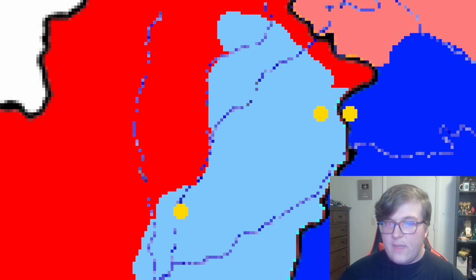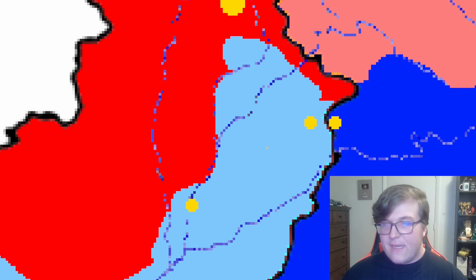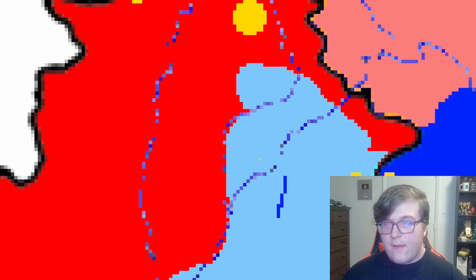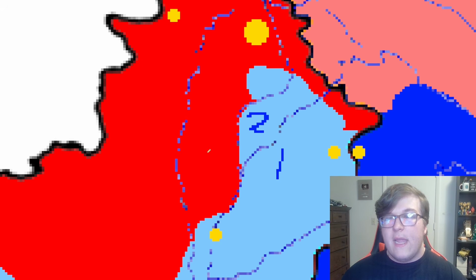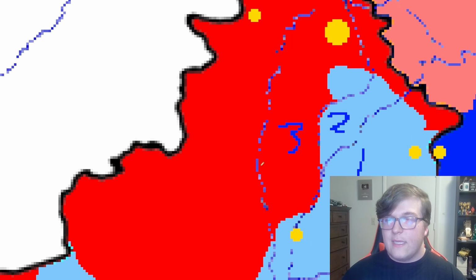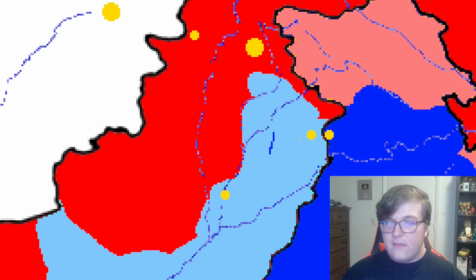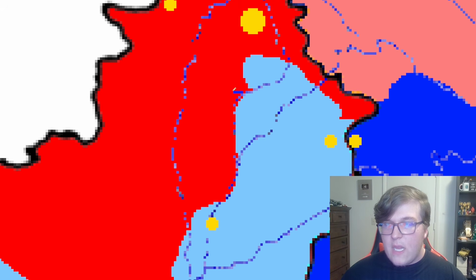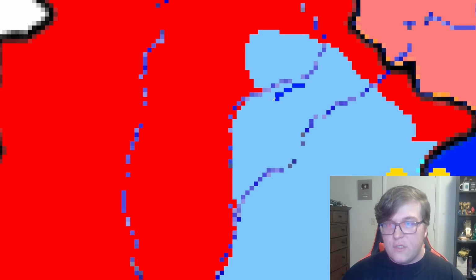of this river. And this isn't like an official term or anything, I just made it up. But like stage 1 would be this side of the river, stage 2 would be that side of the river, and then stage 3 would be this side of the river, and then like stage 4 is the actual border itself. I don't know why I called it stage, but if you can kind of see what I'm getting at here. They want to invade it section by section, so they just took this section here.